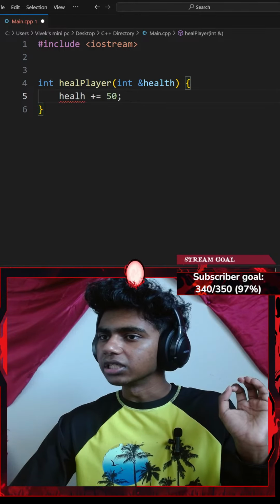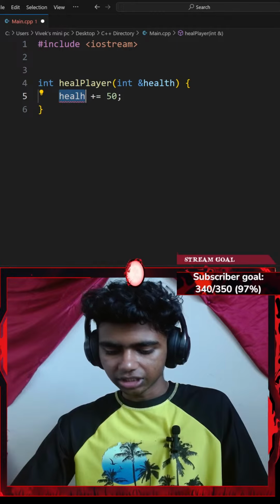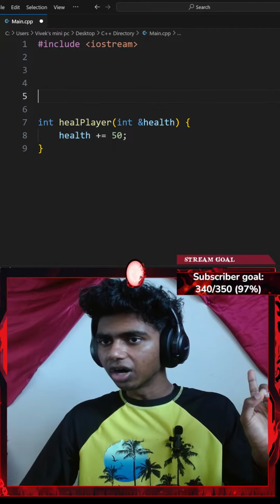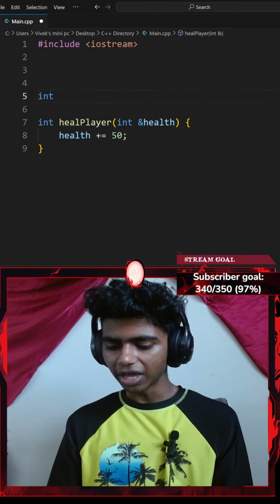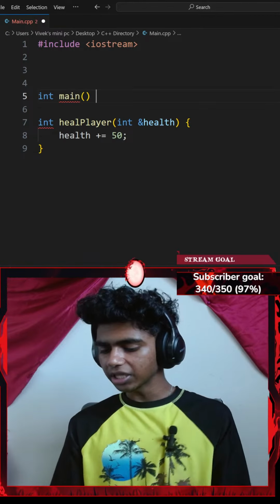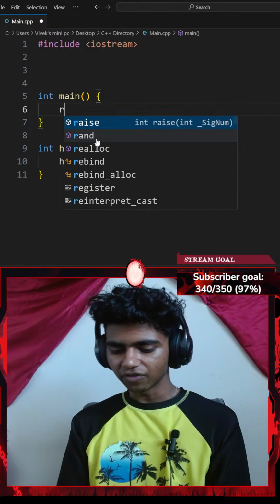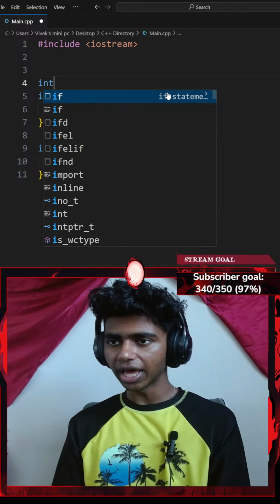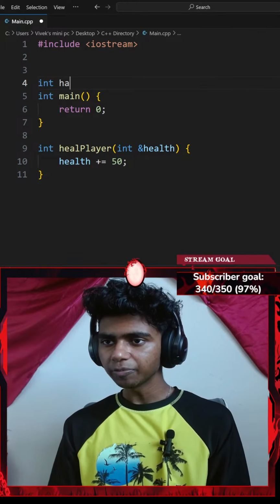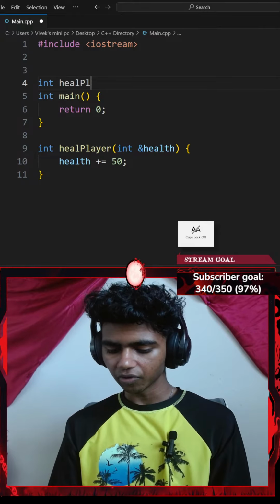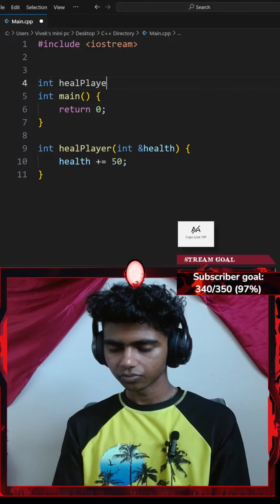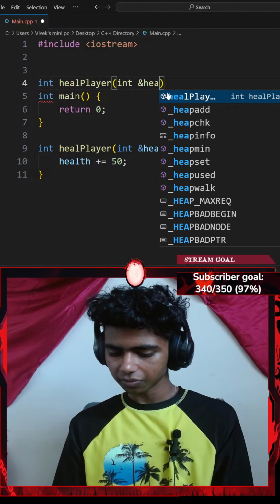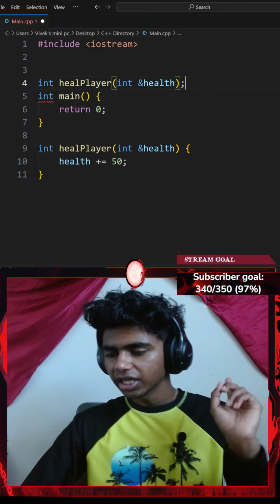Okay, next up, did I spell my parameter correctly? Let me copy that, paste it here. Oh, I forgot the L. There we go. health += 50. And then let me go ahead and create a main function. So I'll go with int main, a pair of parentheses, and a pair of curly braces, and return 0 as a placeholder for now. Above my main function, let me define my int healPlayer function. Then I'll add a parameter of int &health. I'll end that with a semicolon.